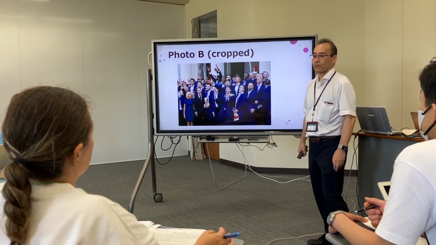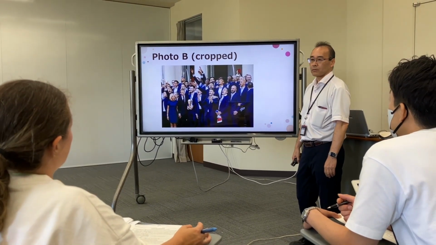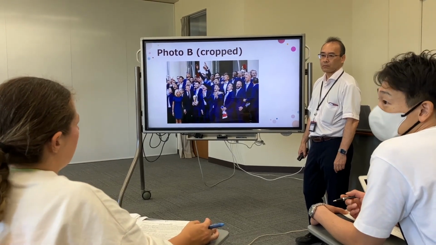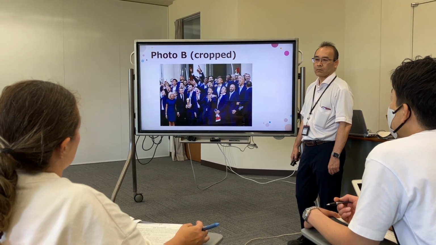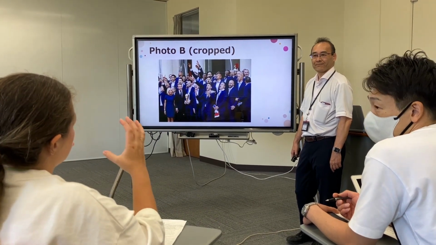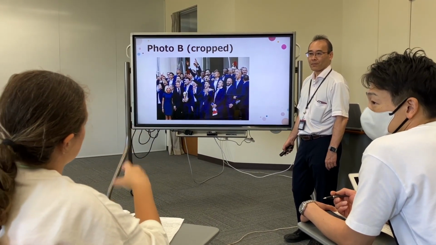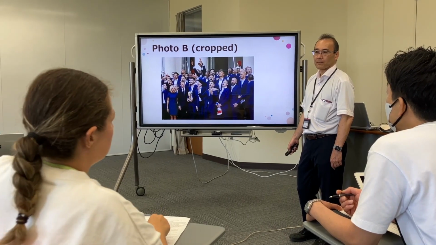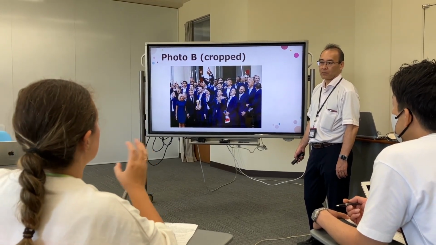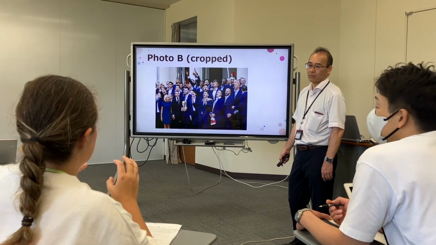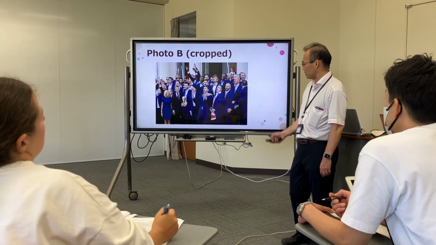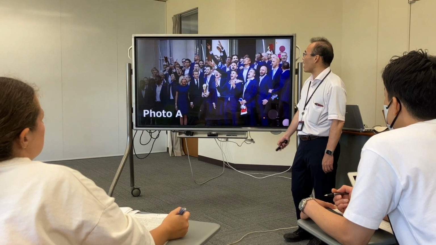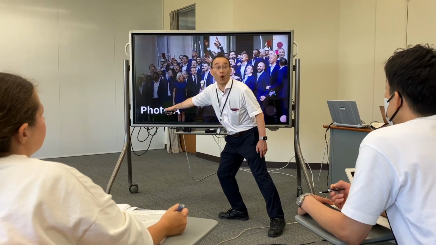Yes. And there were people who looked unhappy, or maybe when the photographer took the picture, the left side did not look good. It was dark or something. That's why it was cropped. I don't know the reason why, but this part was cropped, right?